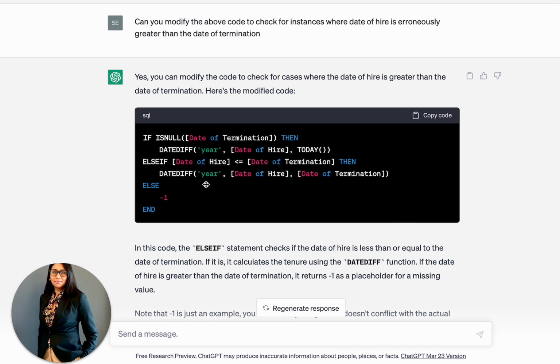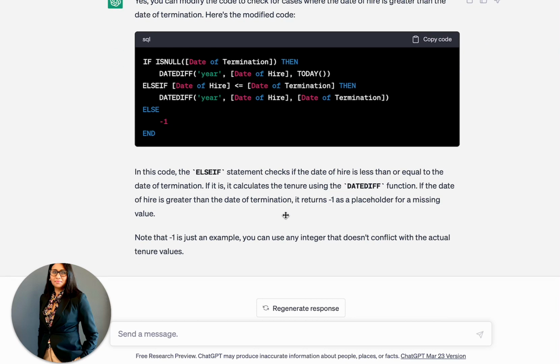Then it checks for situations where the date of termination is not null, meaning these people have left, and in these situations it says that the date of hire should be less than or equal to the date of termination, and in any other situation it would give me a value of -1. So this is what I did with ChatGPT, and it's pretty impressive.